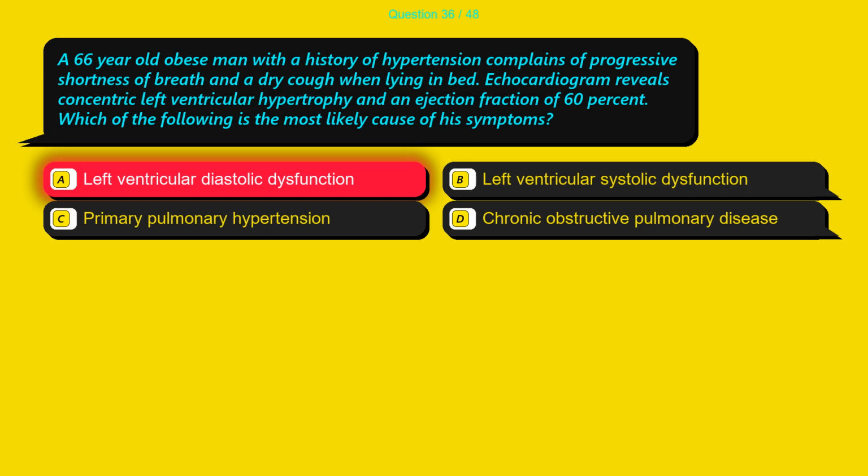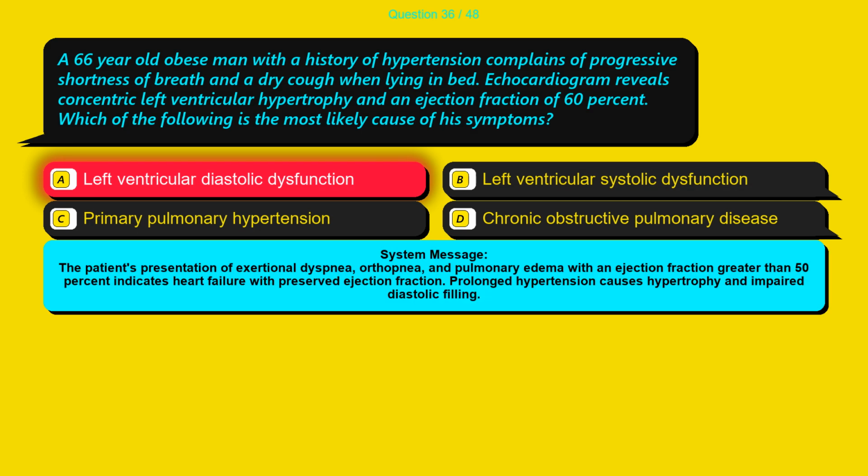The correct answer is option A, left ventricular diastolic dysfunction. The patient's presentation of exertional dyspnea, orthopnea, and pulmonary edema with an ejection fraction greater than 50% indicates heart failure with preserved ejection fraction. Prolonged hypertension causes hypertrophy and impaired diastolic filling.